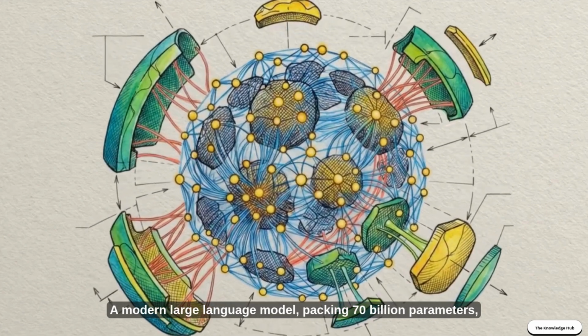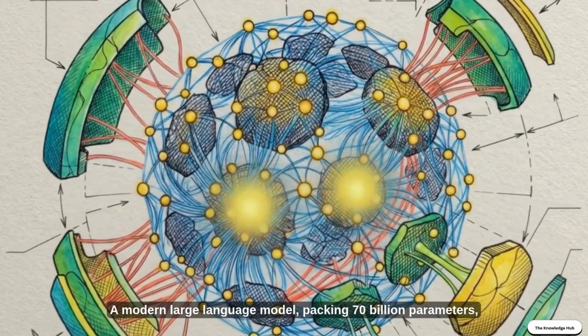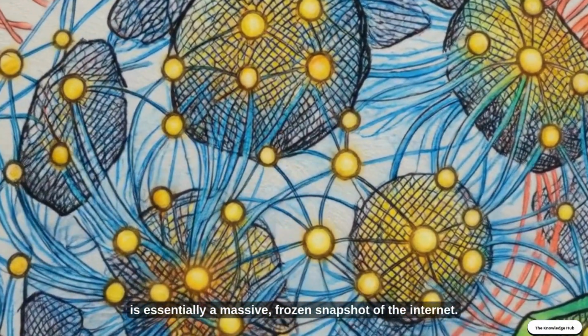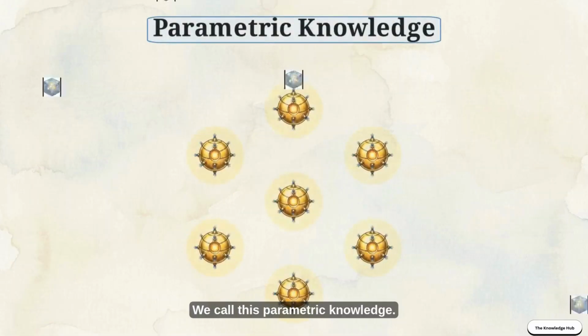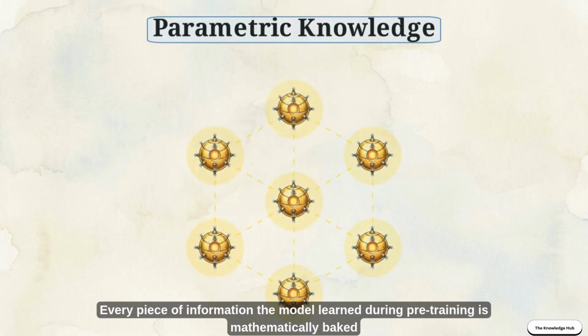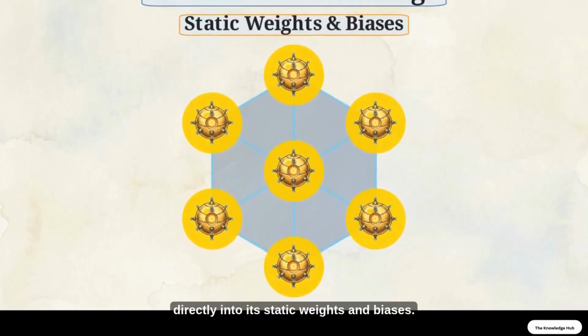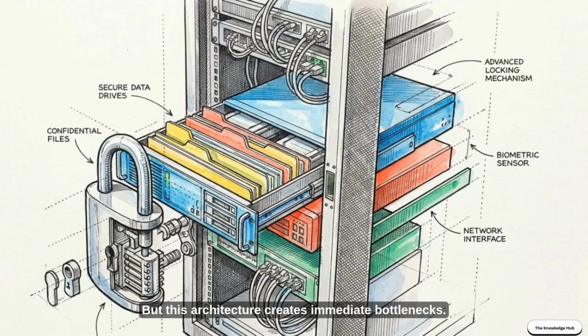A modern large language model, packing 70 billion parameters, is essentially a massive, frozen snapshot of the internet. We call this parametric knowledge. Every piece of information the model learned during pre-training is mathematically baked directly into its static weights and biases. But this architecture creates immediate bottlenecks.